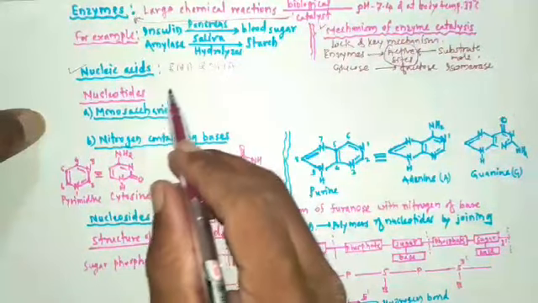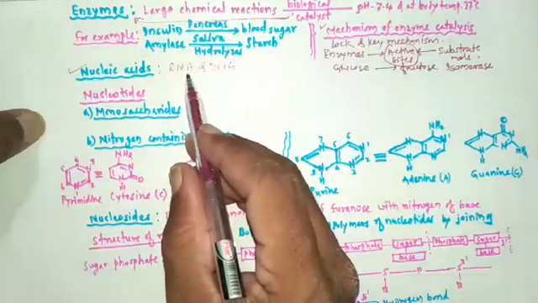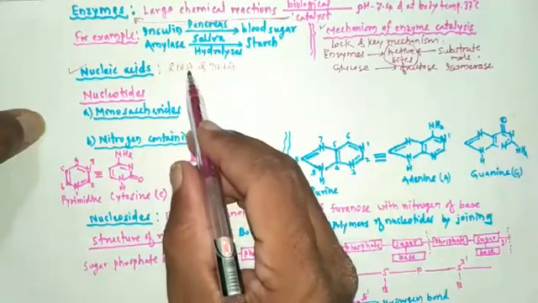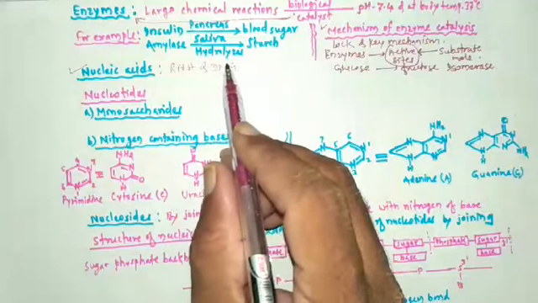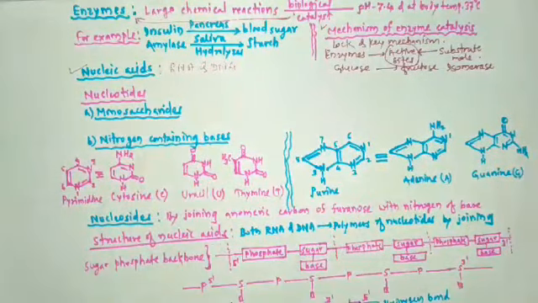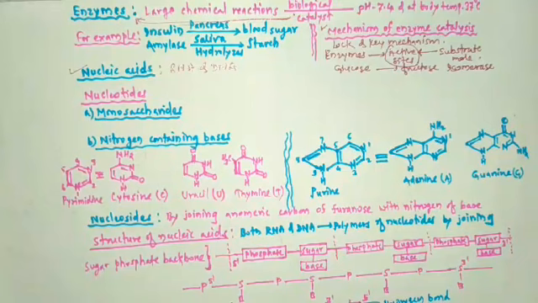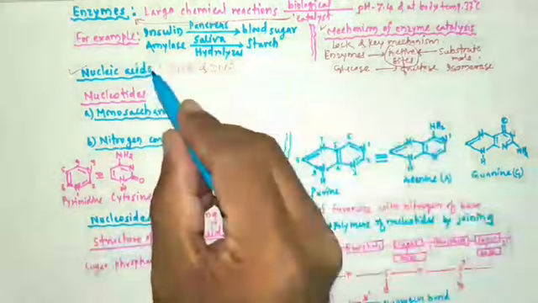RNA is the ribonucleic acid, while DNA is the deoxyribonucleic acid. So let's study nucleic acids in detail.